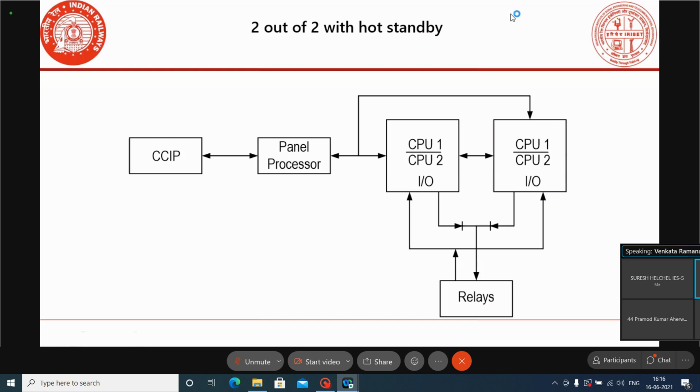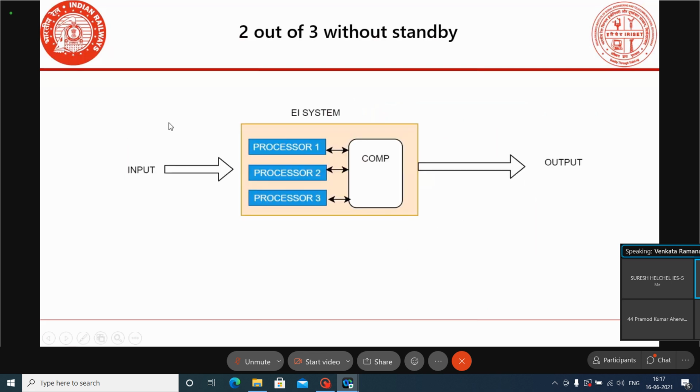In another way of representation, the two out of two with the hot standby configuration: the control cum indication panel and inputs are connected to A system as well as B system. There are two systems, system A and system B, and a communication link is there for synchronizing the data between A system and B system. Within each system we use two processors, processor 1 and processor 2. This is a two out of two system with hot standby.